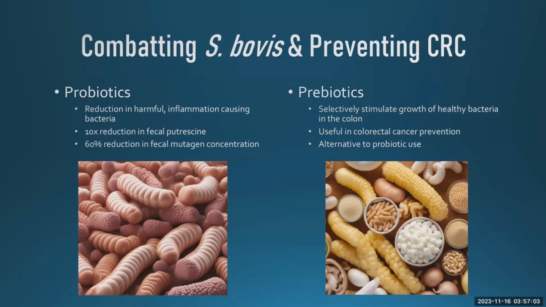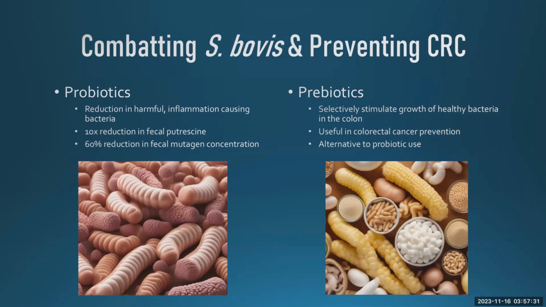Prebiotics, similarly, which are essentially non-digestible food ingredients that selectively stimulate growth of specific healthy bacteria in the colon and gastrointestinal tract, are considered an alternative to the introduction of probiotics when trying to prevent colorectal cancer. Some of these common prebiotics that help in the prevention are inulin, fructooligosaccharides, lactulose, resistant starch, and dietary fiber.